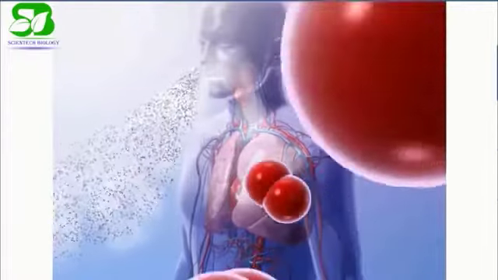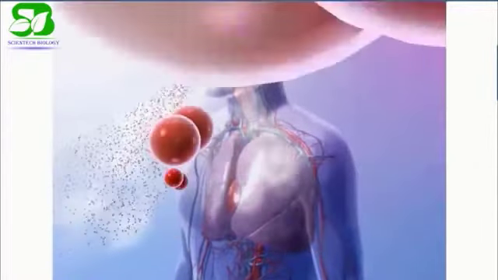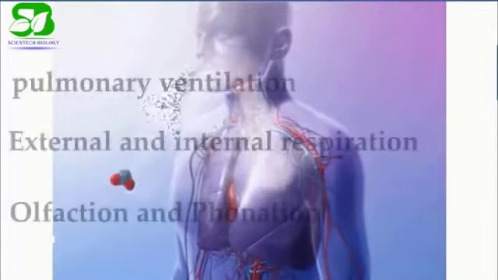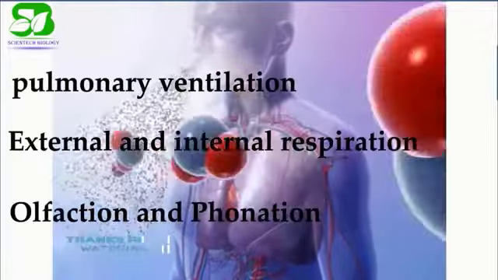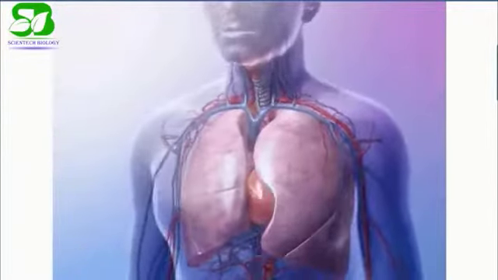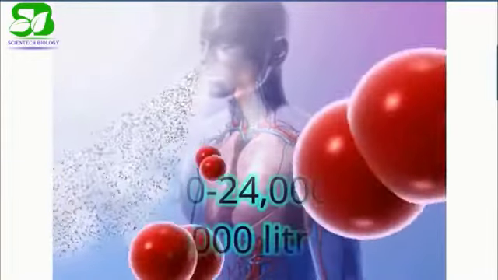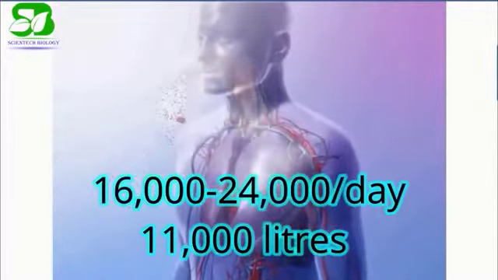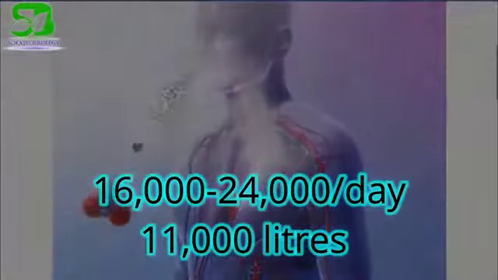About the human respiratory system. The human respiratory system is one of the most vital organ systems of the body that supports pulmonary ventilation, external and internal respiration, olfaction and phonation. We breathe about 16,000 to 24,000 times a day with an exchange of about 11,000 liters of air with the atmosphere.